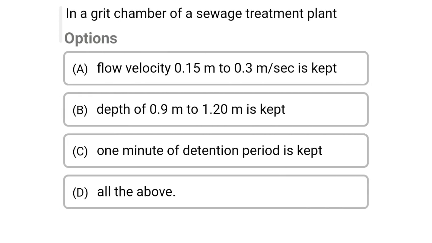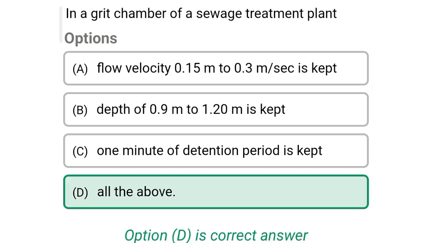So next question, in a grit chamber of sewage treatment, option A, flow velocity 0.15 meter to 0.3 meter per second is kept. Option B, depth of 0.9 meter to 1.2 meter is kept. Option C, 1 minute of detention period is kept. Option D, all the above. So the correct answer is option D, all the above.